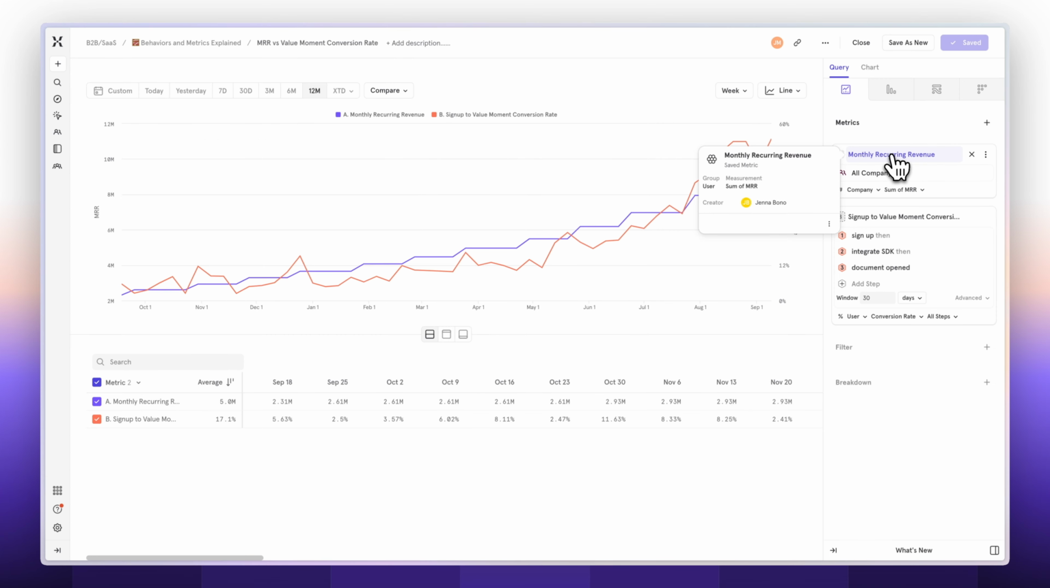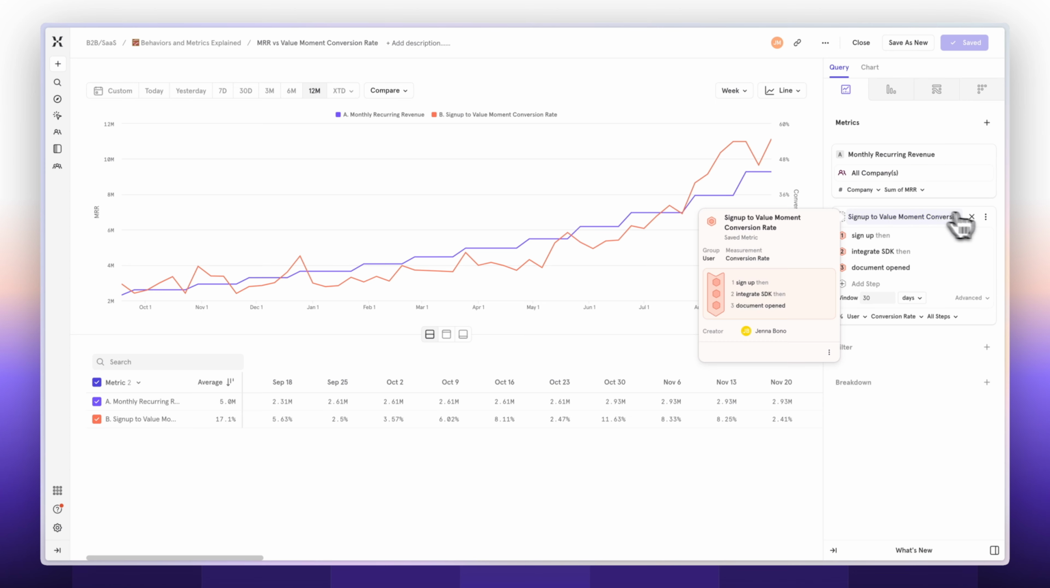And so here I'm looking at monthly recurring revenue, the same metric we've been using, measuring company sum of MRR on all companies. Or below, I'm looking at sign up to value moment conversion rate, which measures user activity. And so this is great to understand how a particular product function might impact MRR, or how your marketing activity like ad spend could impact MRR or product feature utilization.